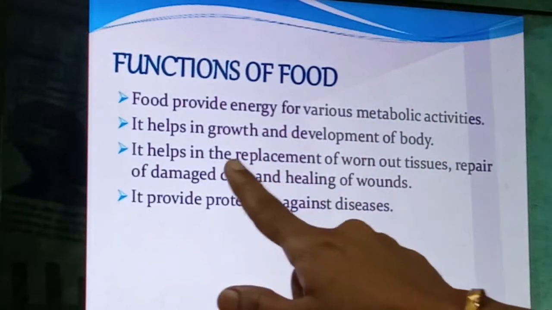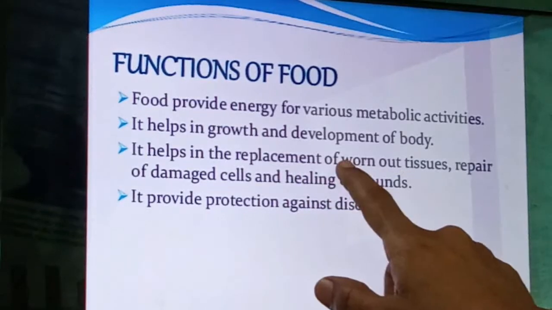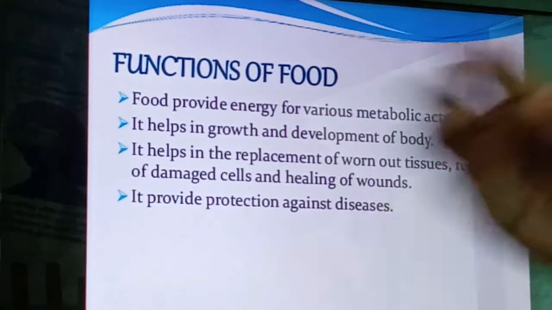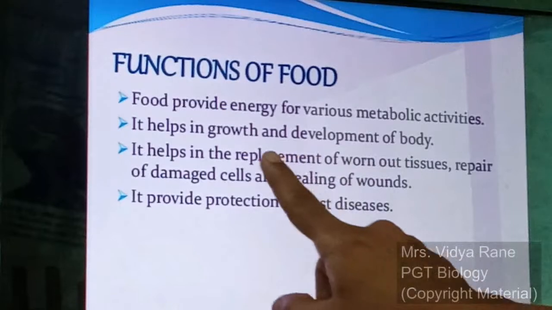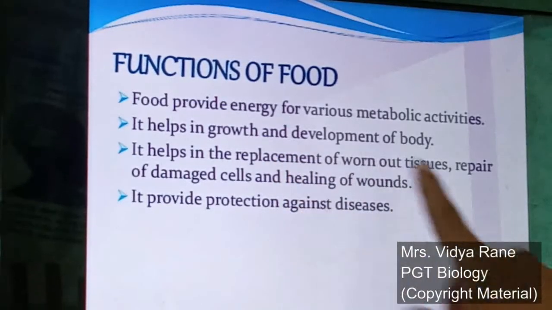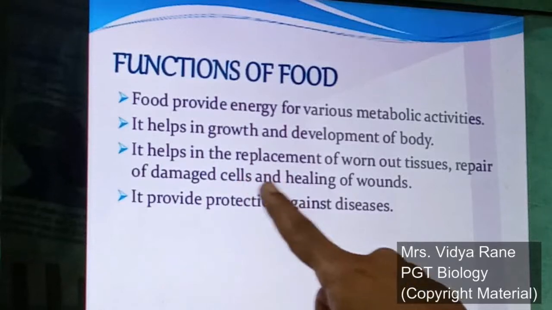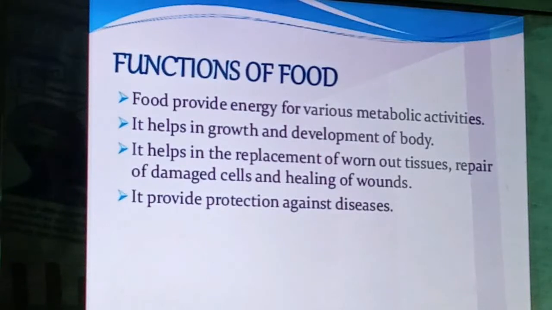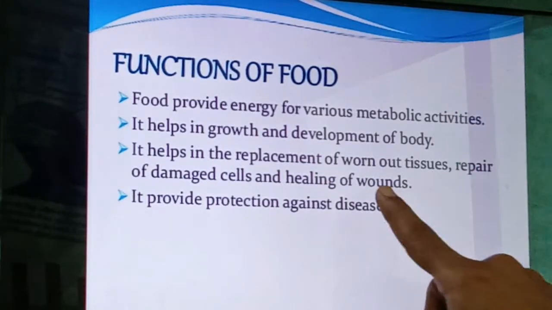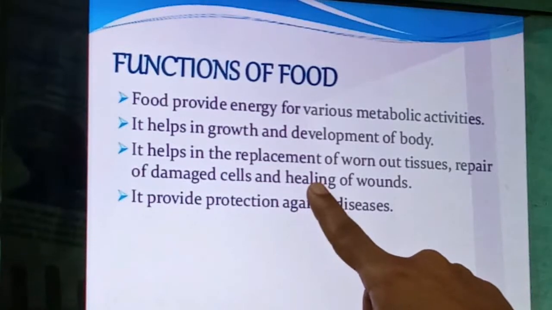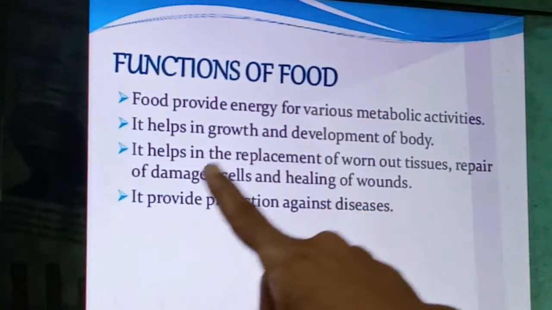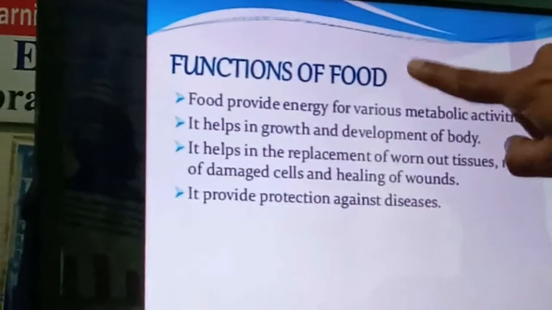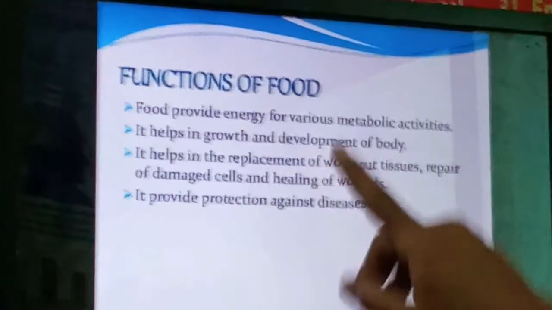Third function is it helps in replacement of worn out tissues. Replacement of worn out tissues means what? Whatever tissues or cells are worn away will be replaced, newly formed and replaced, and damaged cells are repaired. And next is healing of wounds. Whenever we get injured, these wounds get healed due to new cells being added and damaged cells being repaired internally in our body. All these things take place just because of food.